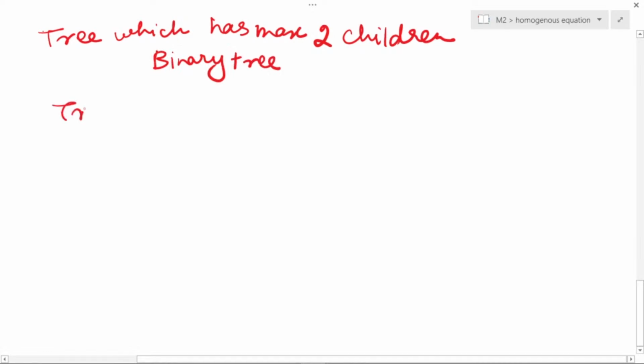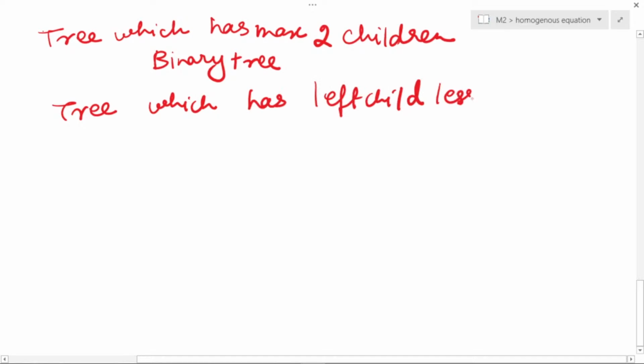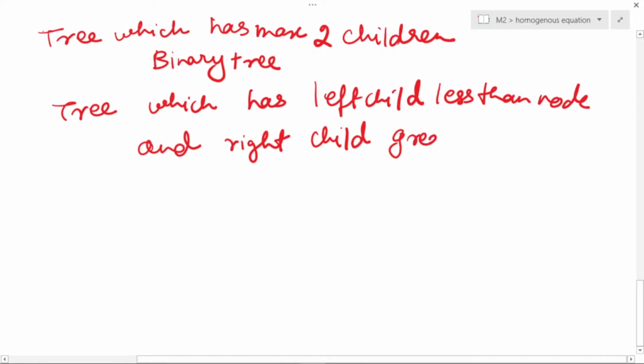Whereas any tree which has left child less than node and right child greater than node, this is what is a binary search tree. So this is the simple definition of binary tree and binary search tree.